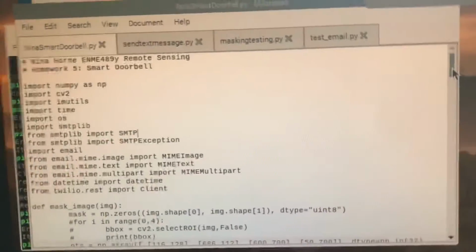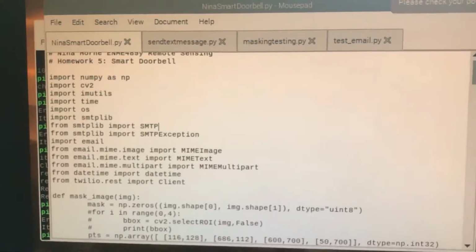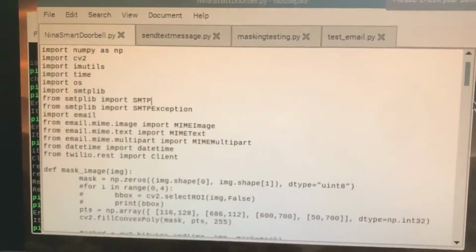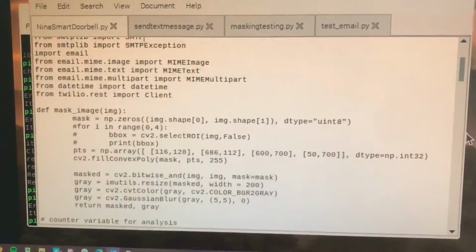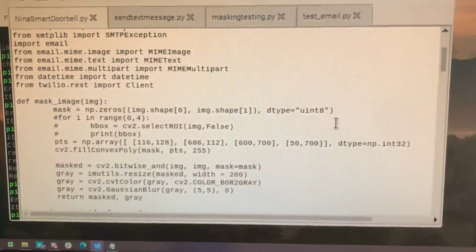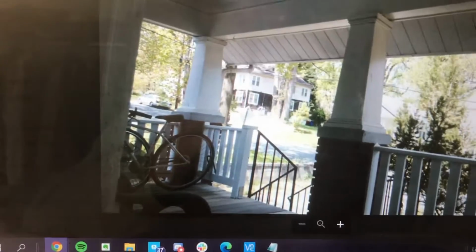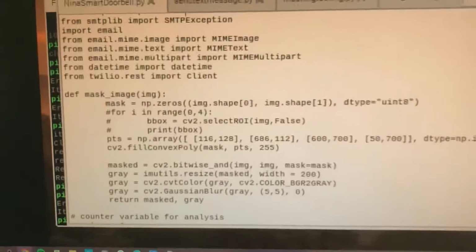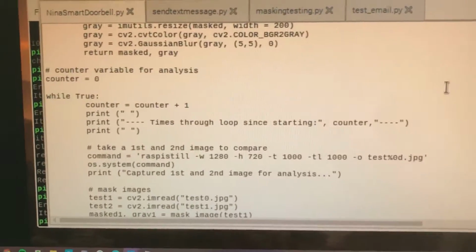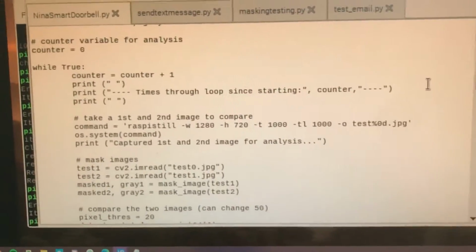Alright, so I have my laptop and my VNC viewer. This is my code. Just briefly overview, import all the packages, define my mask function, which I selected these points using the ROI. This is the original. This is the mask. Then obviously resize, blur it, grayscale. Then we run it through, we compare the two images.